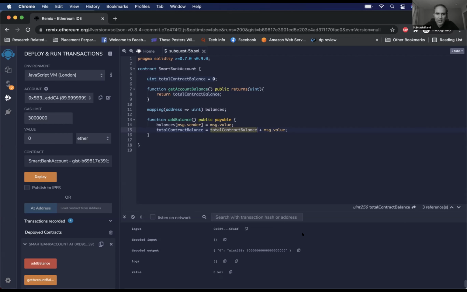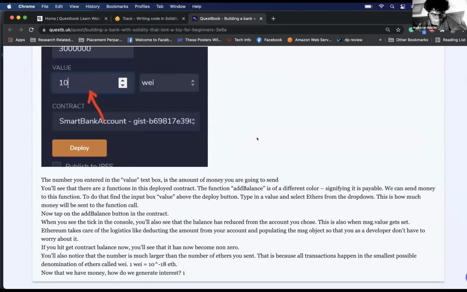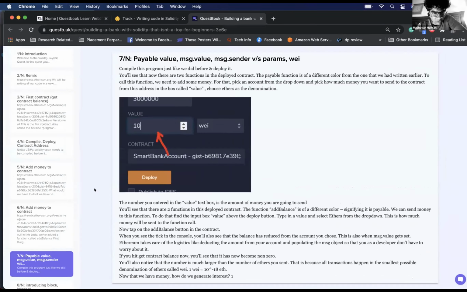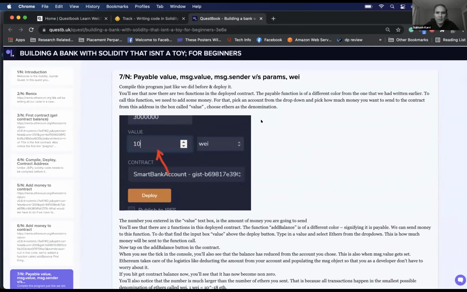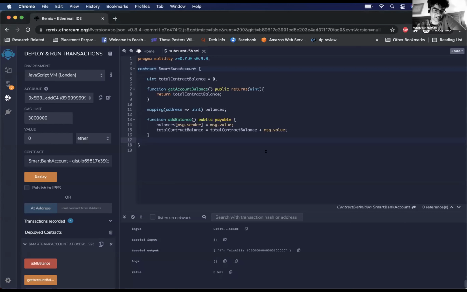Mary, I am getting an error here. Can you have a look at it? Sure. This is the creation of the smart bank error. I'm looking at your code right now. It says, "Called function should be payable." Oh, okay. I think I just hit deploy once more. I'll tell you what happened. Here the value you have to keep as 0. First deploy it.